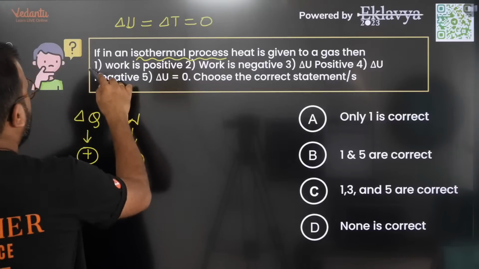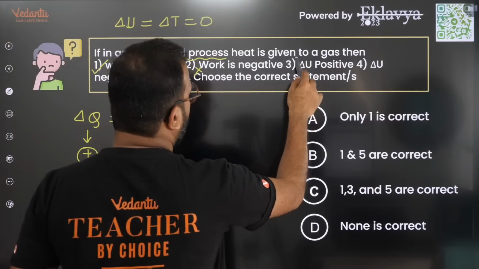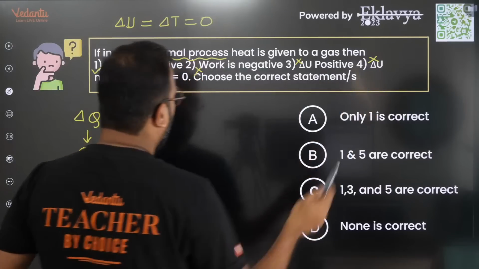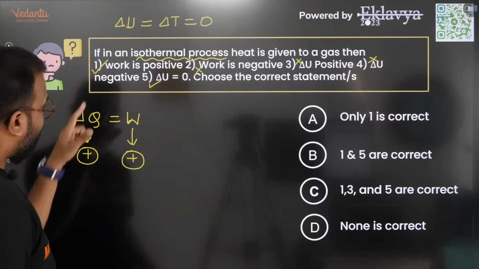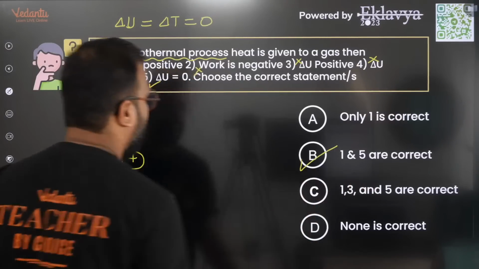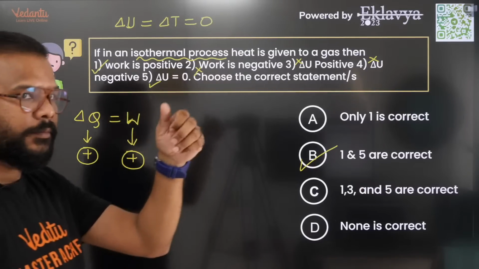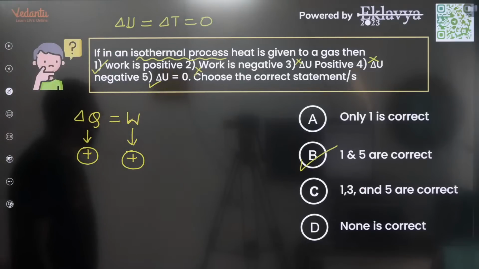Work is positive, yes. Work is negative, no. Delta U is positive, no possibility. Delta U negative, not possible. Delta U is 0. So only first and fifth are correct. Right, everyone? Yes, option B. Okay, super.